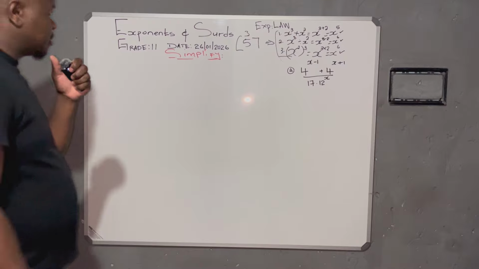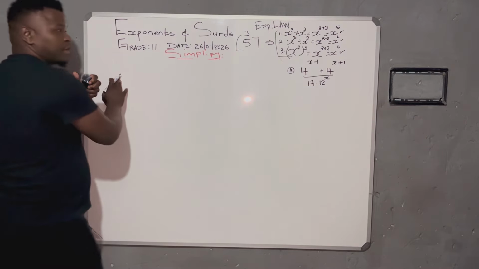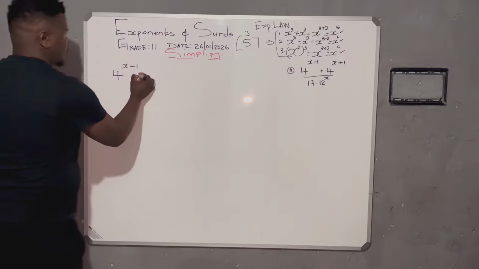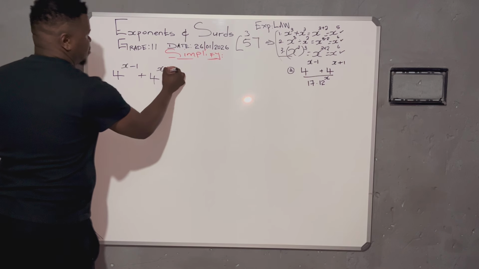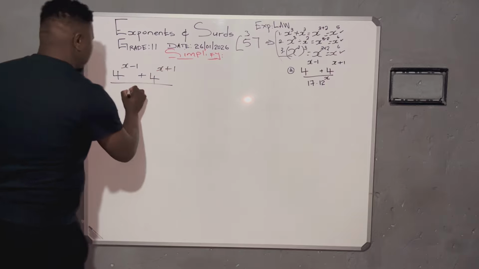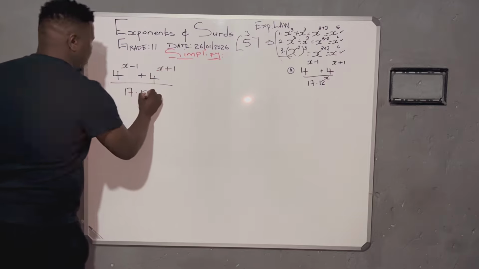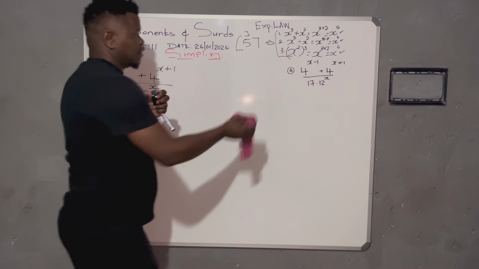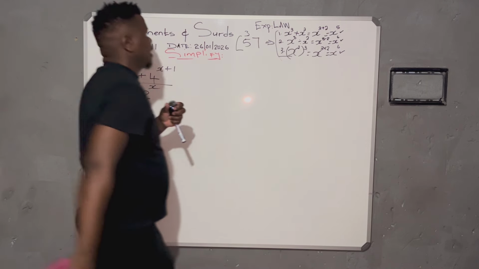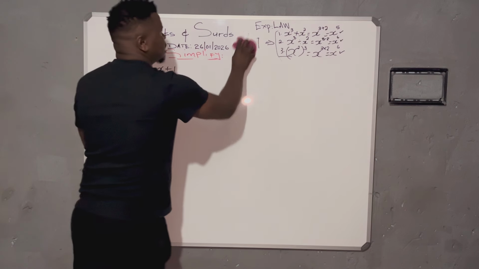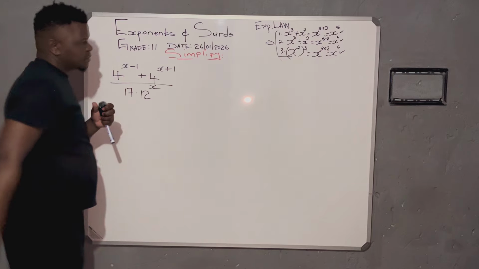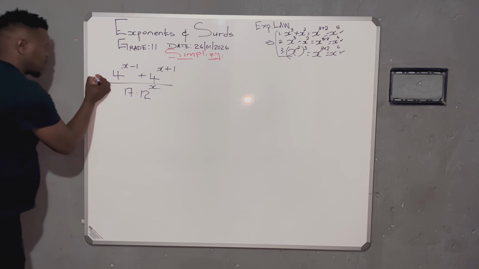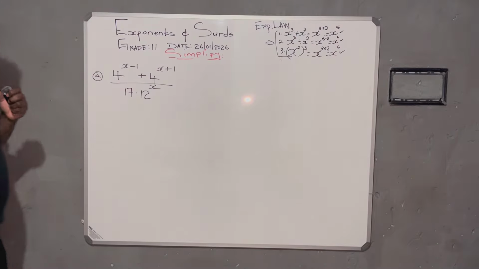Now let me bring this problem right here for better space, enough space. I'm having a 4x minus 1 plus 4x plus 1 all over 17, 12x. Nice. Now let me clean this mess. And here we are done with that. Again, let's observe.